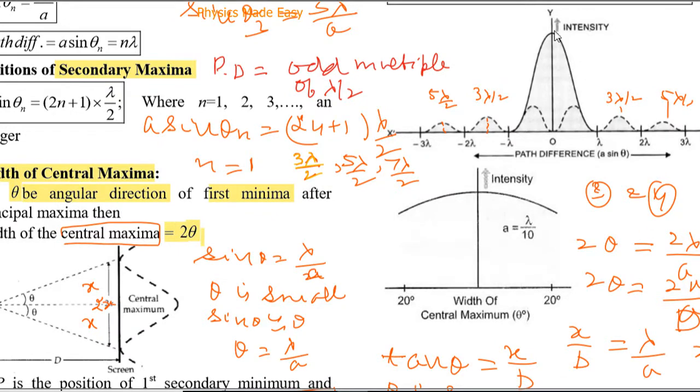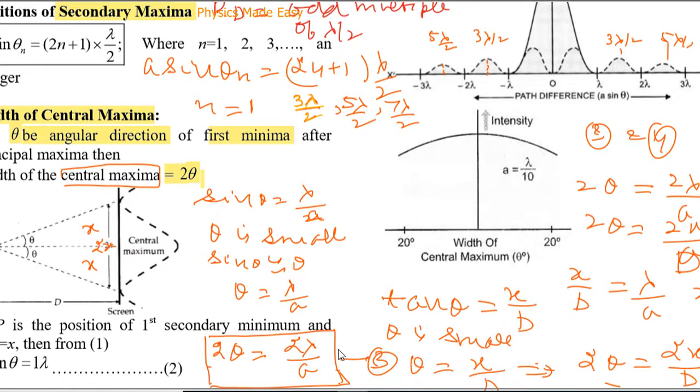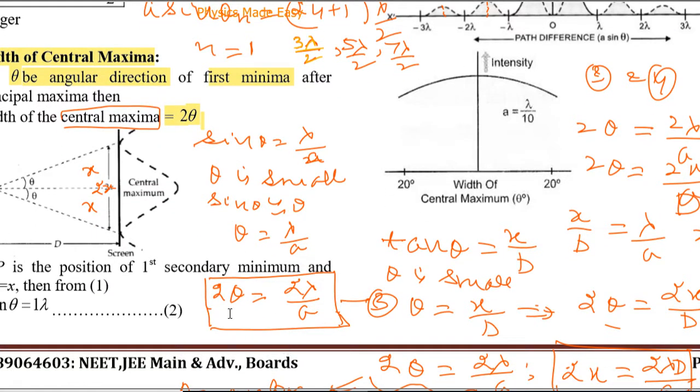So first of all, this is the diffraction pattern, the width of central maxima. On the diagram, this is the width of central maxima. And this width is equal to one theta angle in the upper portion, another theta angle in the lower portion. So the width of central maxima is 2 theta.